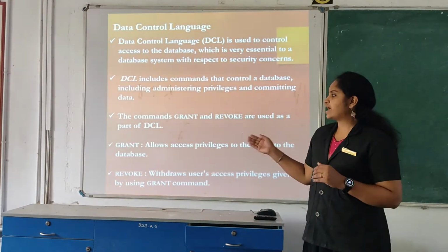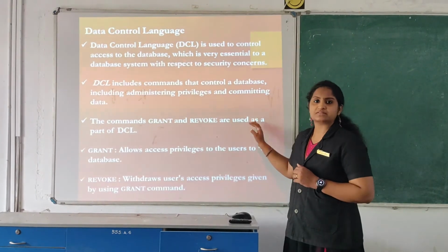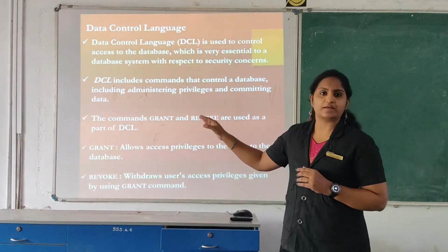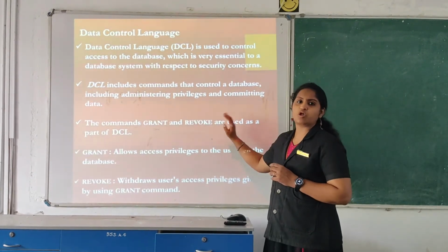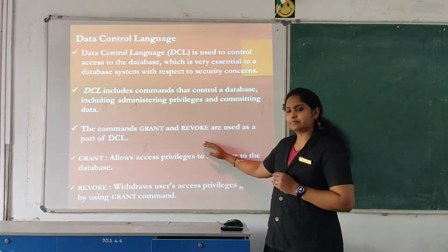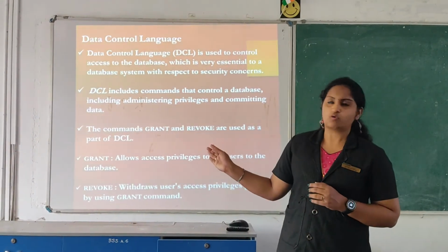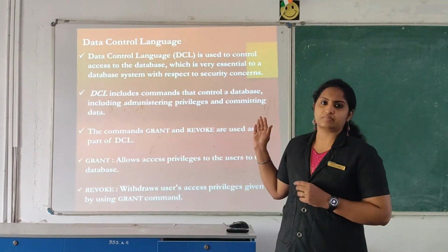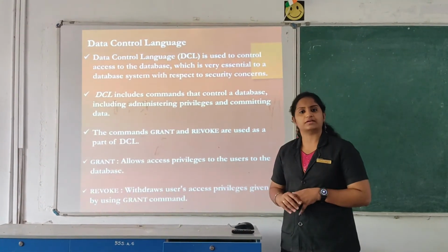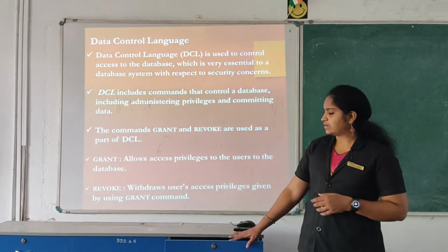The main DCL commands are grant and revoke. Grant means the database administrator will provide permission to access. Revoke means he can close or block the user by using this command. So by this we can maintain the security in a particular database system. Clear? So these are the main components.